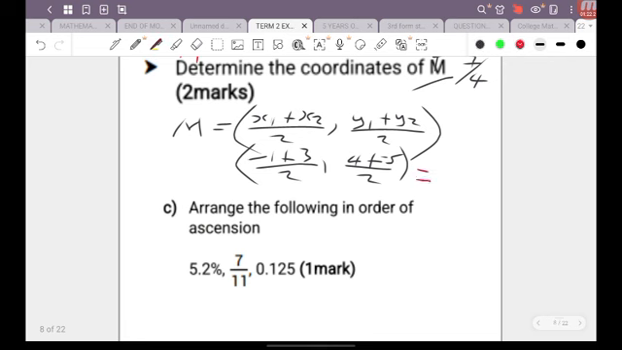So therefore, this is going to be equal to negative 1 plus 3, on the calculator, is 2. And 2 divided by 2 is 1, comma, 4 plus negative 5 is negative 1. Negative 1 over 2 is negative 0.5, or you can just simply write negative 1 over 2. And so that is your midpoint coordinate values. That basically tells us the location to find the middle of that line if we were to put it on the graph.